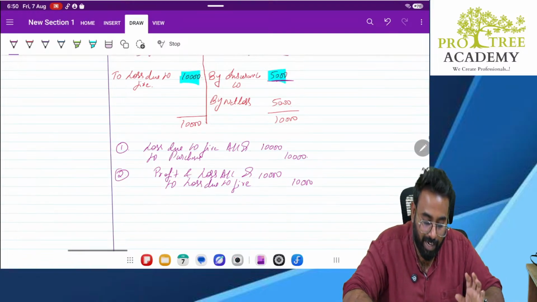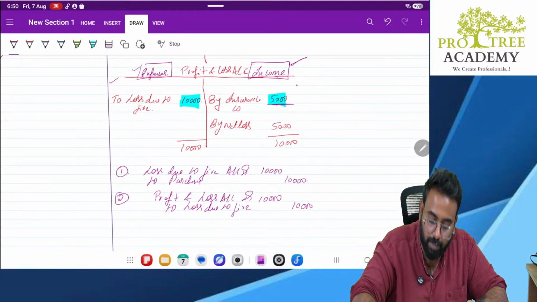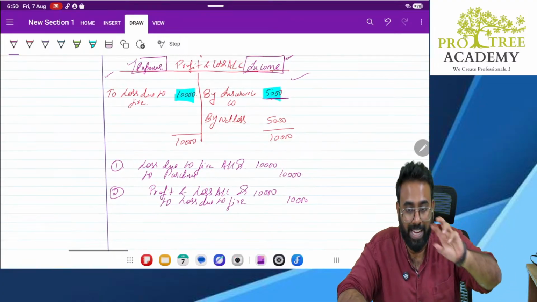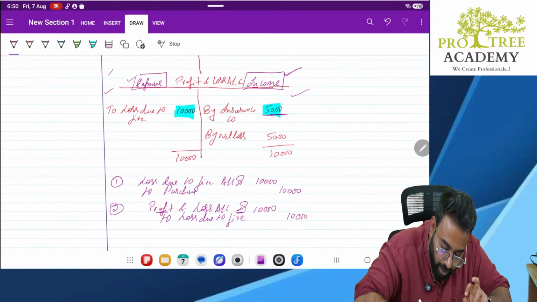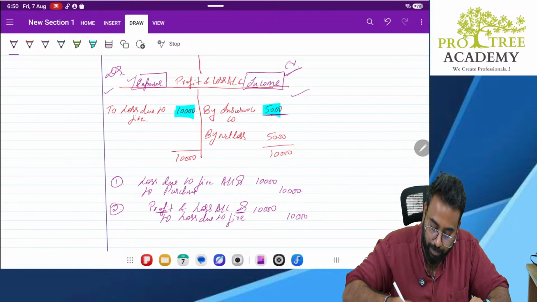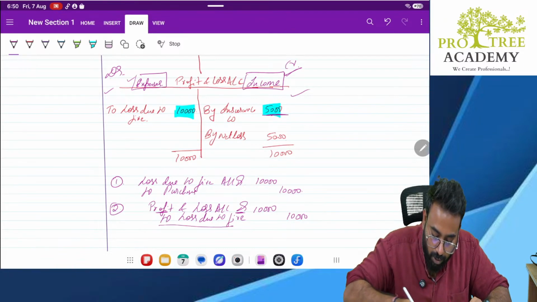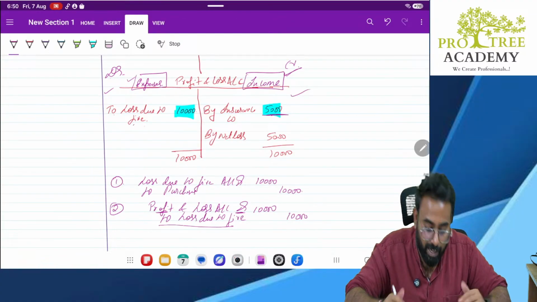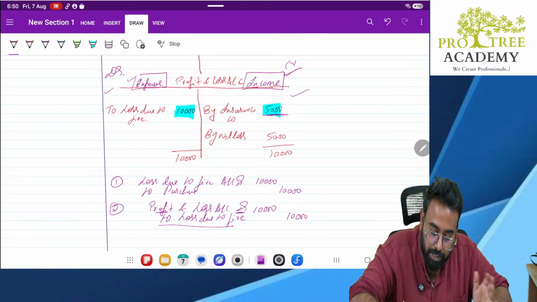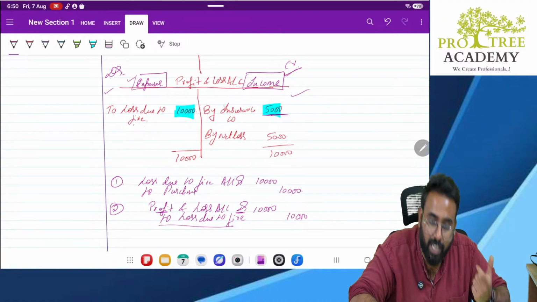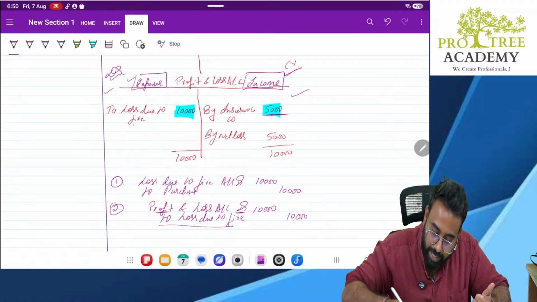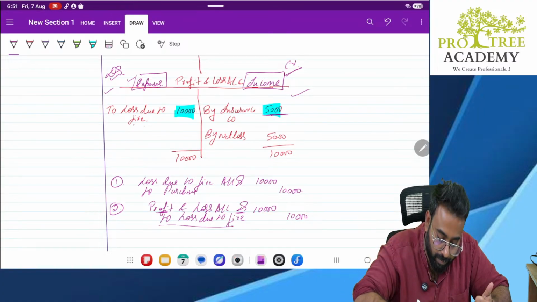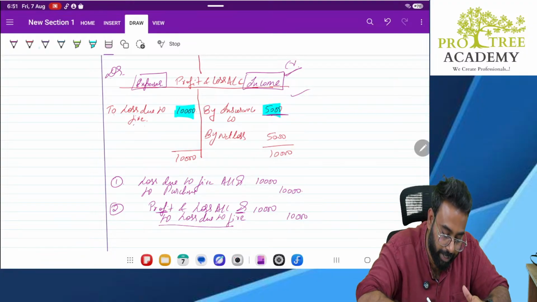Now look at this, earlier I explained, expense will come this side, income will come this side. Now look at the journal entry, how the accounting actually works. Profit and loss account is debited, so we'll start on the debit side. This is the debit side, this is the credit side, correct? We'll start on the debit side and write to loss due to fire. In layman language, on the debit side you write expenses, on the credit side you write income. But the journal entry also proves the same. P&L account was debited, so we start on the debit side and write to loss due to fire. Am I clear? Everybody? Yes?